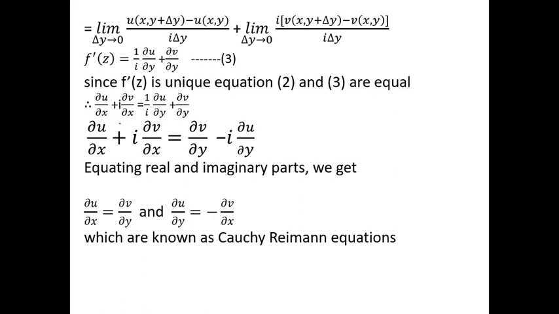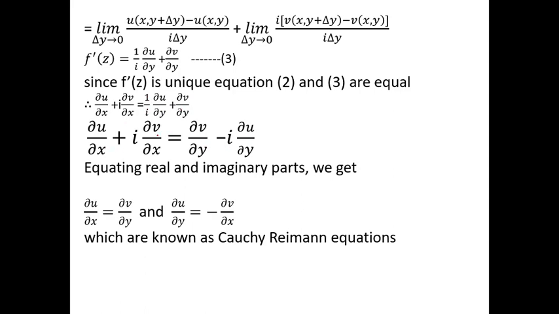What is the real part? Wait. Before taking the comparison, first we take the 1/i to the numerator. Write ∂u/∂x plus i ∂v/∂x as it is, and here take i to the numerator. When we shift it to the numerator, we get minus i, because multiplying numerator and denominator by i, the denominator becomes minus 1 and the numerator is i. That is minus i ∂u/∂y plus ∂v/∂y.